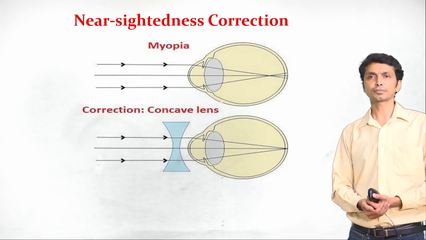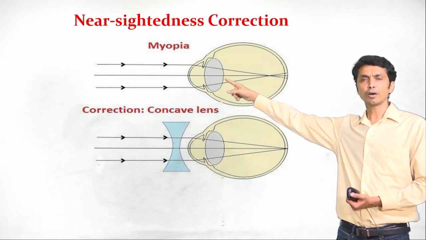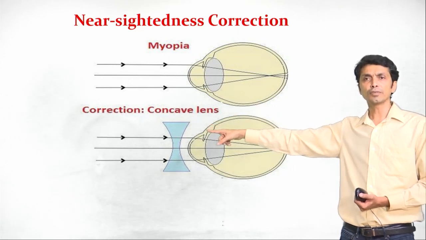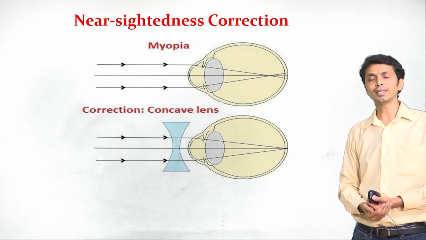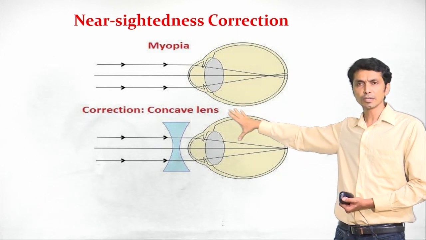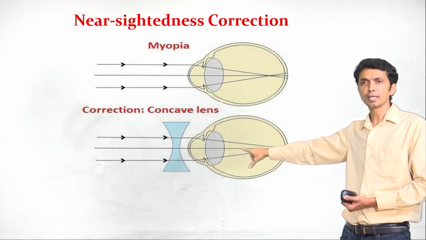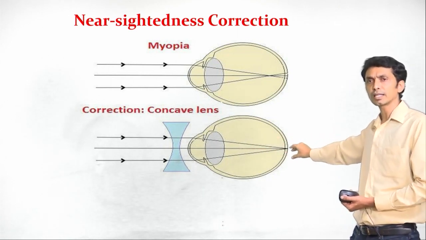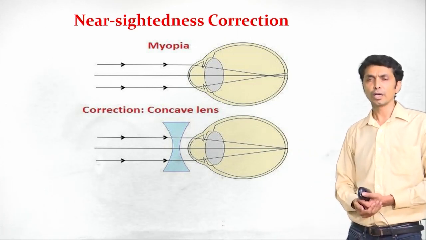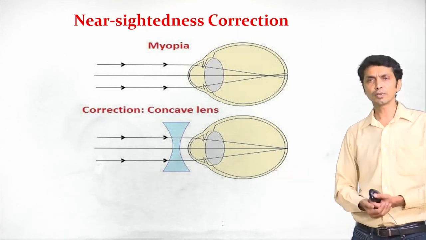How can we correct this nearsightedness? As you can see, this is a case of myopia. We can correct it by using a divergent lens, that is a concave lens. Because it is a concave lens, it diverges the rays incident on it, and such divergent rays, when they fall on the eye lens, get refracted through the crystalline lens, thereby forming the image on the retina. So we can correct myopia by using a concave lens.